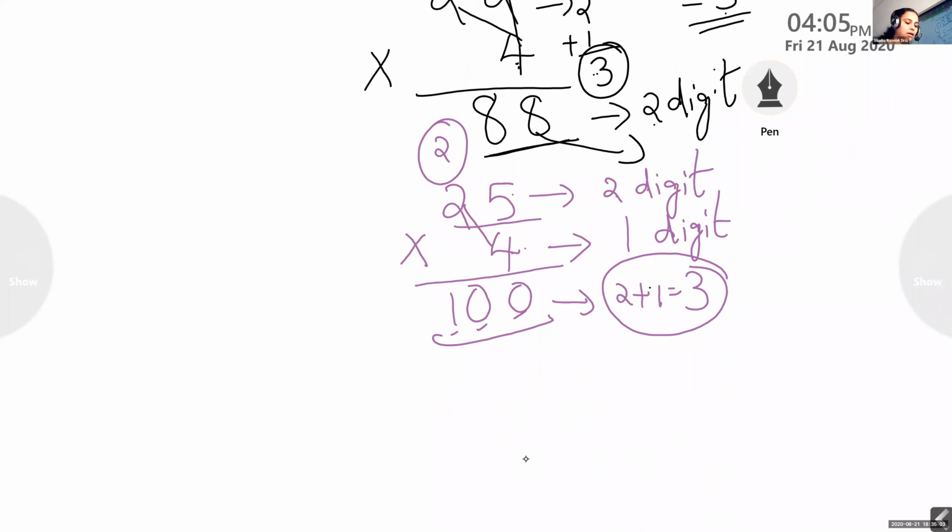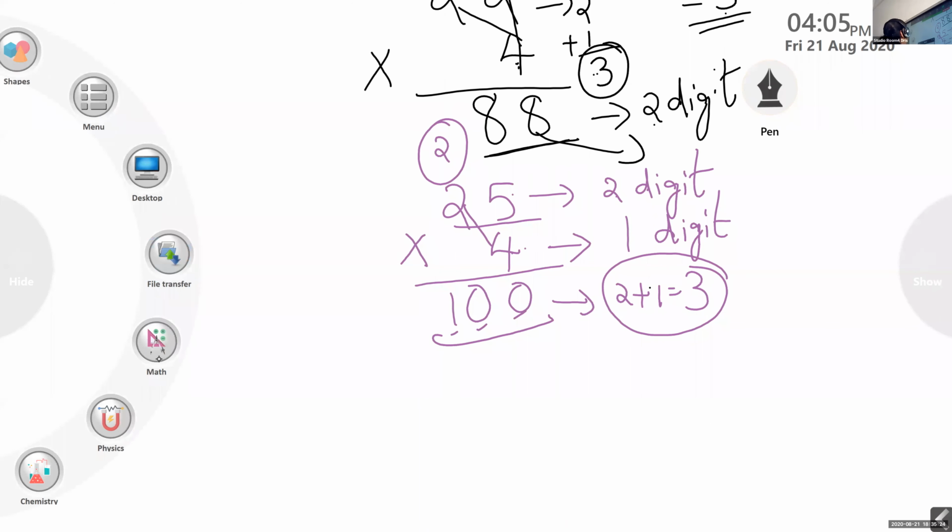So what is the property here? It's not a property, you have to just understand. If an x digit number is multiplied by a y digit number, then their product is not more than x plus y digit. We can do more examples, then you will understand.